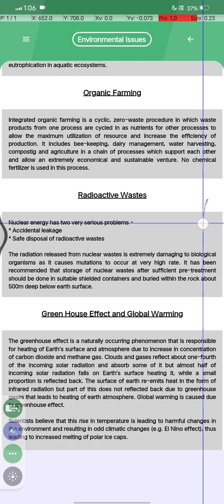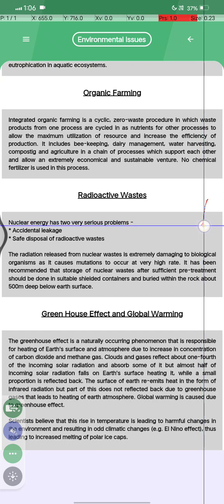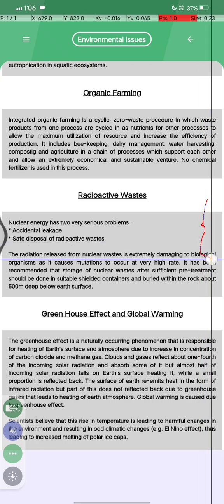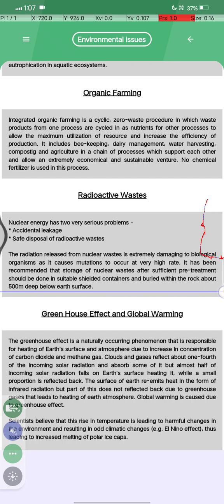रेडियोएक्टिव वेस्ट क्या होता है, न्यूक्लियर एनर्जी has two serious problems, accidental leakage and safe disposal of radioactive waste. Radiation released from nuclear waste is extremely damaging to biological organisms as it causes mutation at a very high rate. It has been recommended that storage of nuclear waste, after sufficient pre-treatment, should be done in suitable shielded containers and buried within rock about 500 meters deep below the earth's surface.